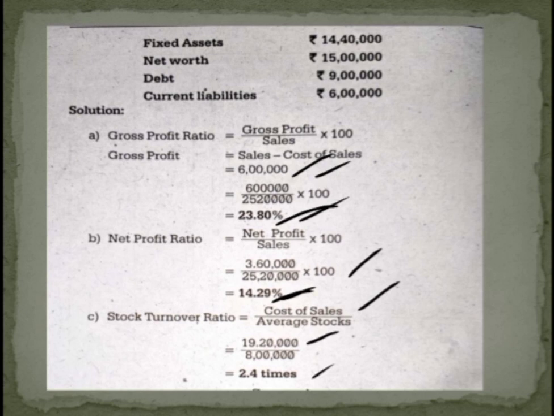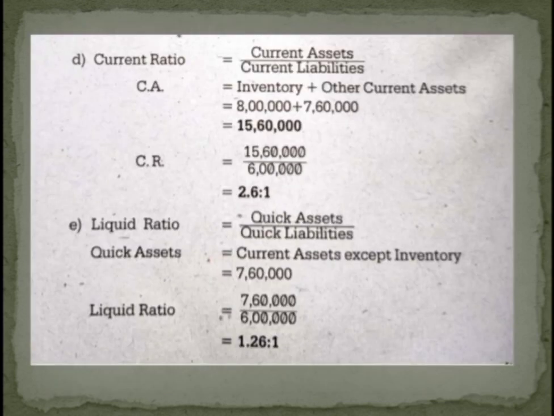So what is the meaning of this? Cost of sales is 2.4 times more than the average stock. Okay, this is the answer for stock turnover ratio. Then the next one, current ratio. So current ratio is equal to current assets divided by current liabilities.